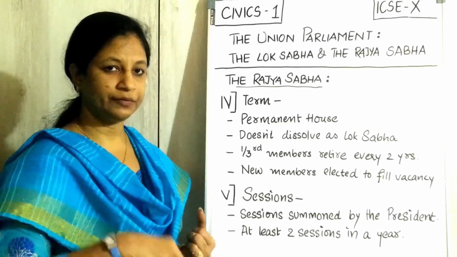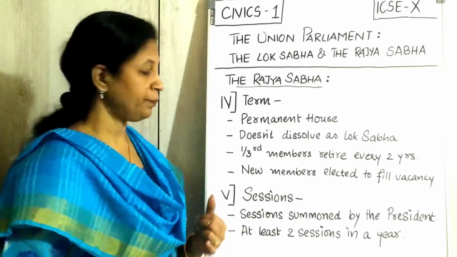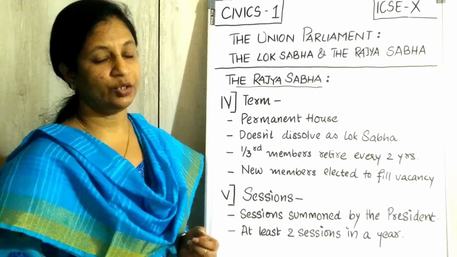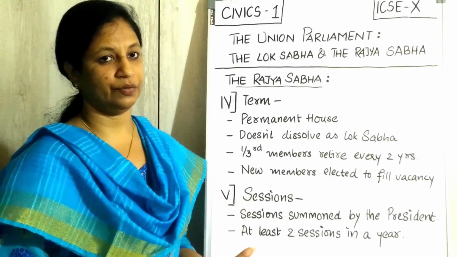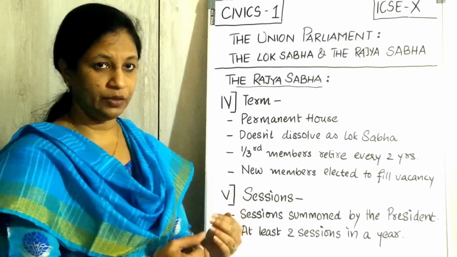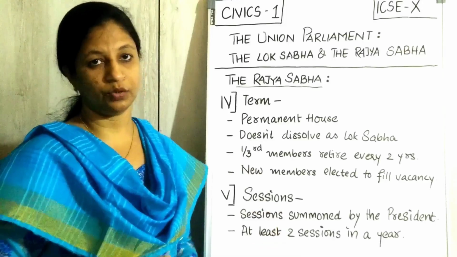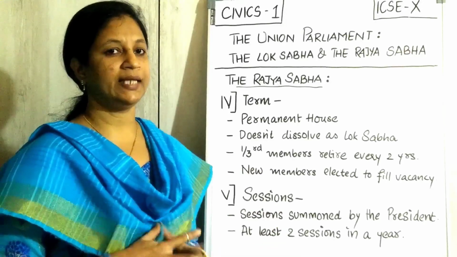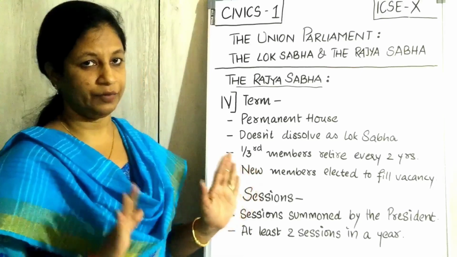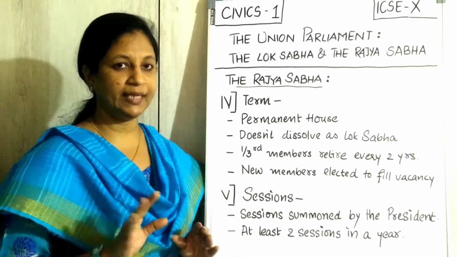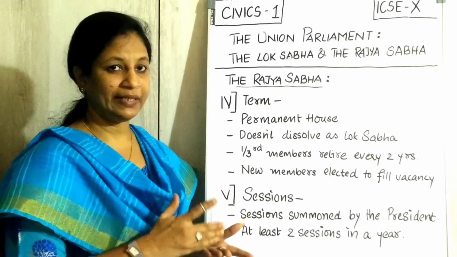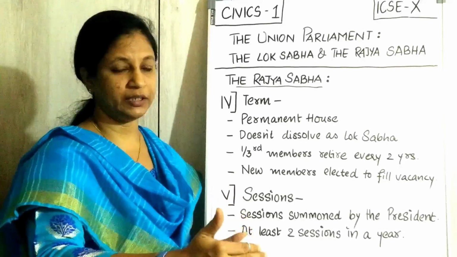Lok Sabha gets dissolved after every 5 years and we have the election coming. Here we don't have any dissolving of the session or dissolving of the Rajya Sabha going on, but we have some process for this one. Once you come in, till you die you're not staying, that is also not the process. So what exactly is the process here? The number, if you have 10 members like we have, it should be 250 members. Example, if you have 10 members in the Rajya Sabha, 3 members will get retired after 2 years after they